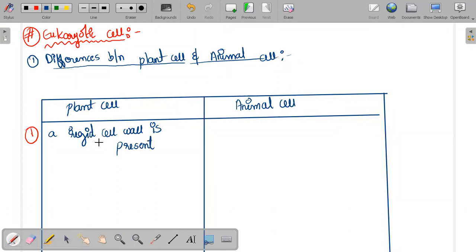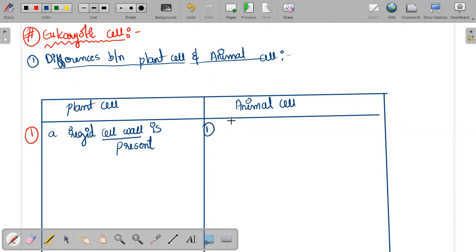In the plant cell. Again, you may ask me, sir, why are we taking plant cell and animal cell as an example? Why are we not taking any other cells? Most probably because these two come under the eukaryotic category, and we see these things everywhere. Animal cell, you know, we are animals. You see a lion, any animal, it is an animal cell. And plants, everywhere you go, you are seeing plants. So that's why we are taking these two only. The first point in the plant cell is that a rigid cell wall is present.